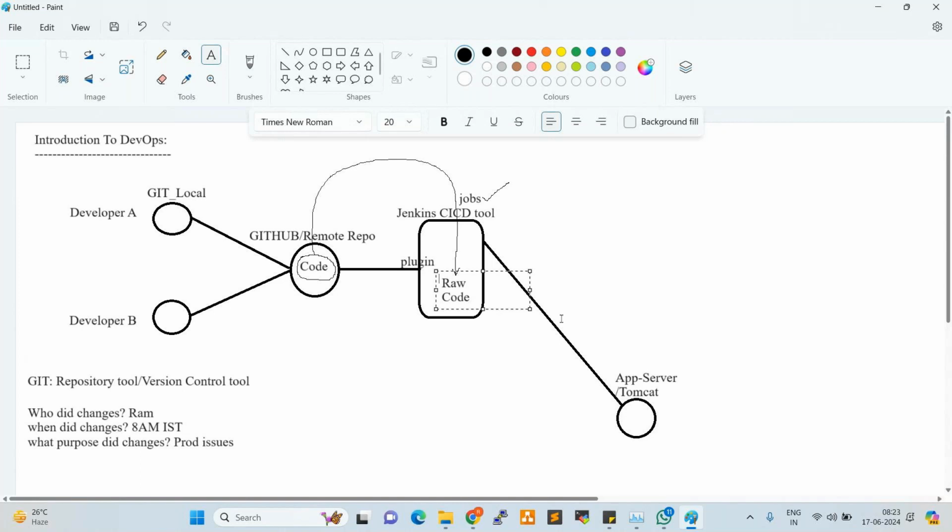So that is why we integrate one more tool, which is Maven. Maven is the build tool which will generate artifacts.